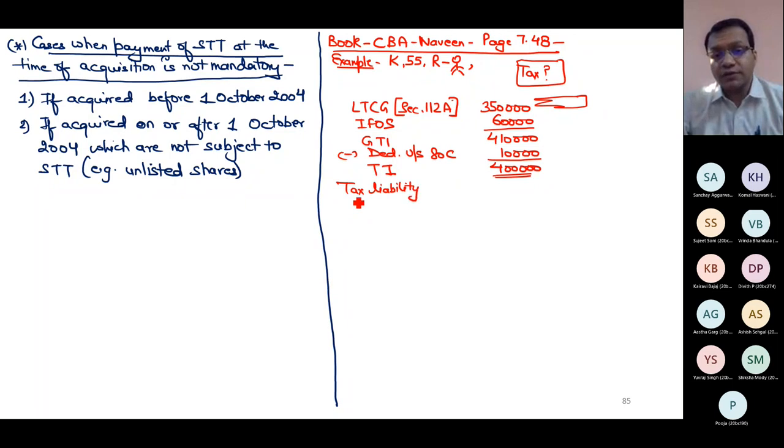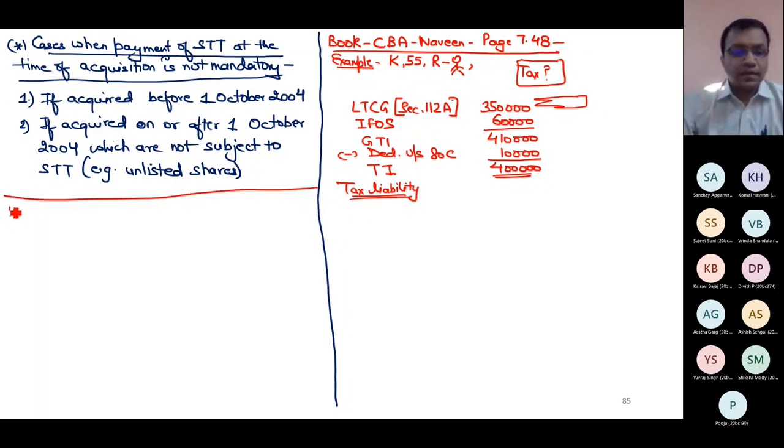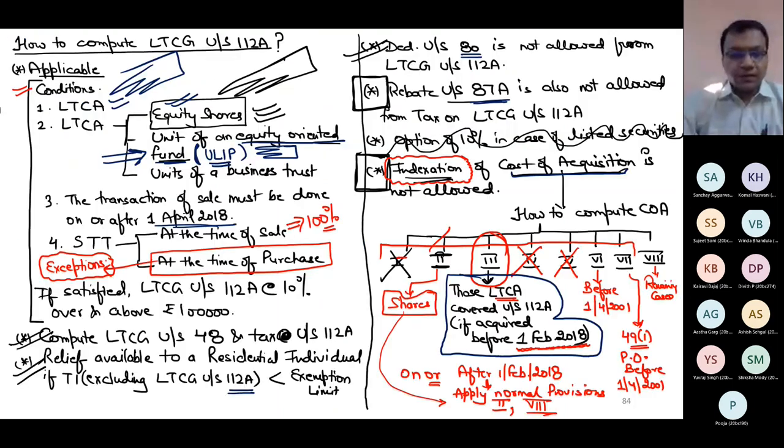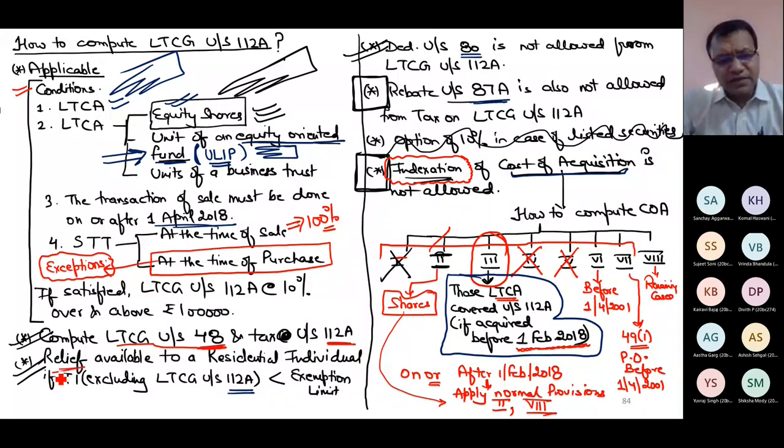Relief applicable or not. This you must check yourself. Note 1: LTCG under section 48 is directly given, so it has become easy for me and I will now tax it in 112. Relief you must check.